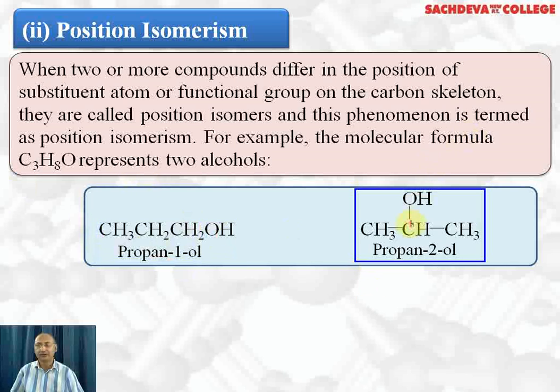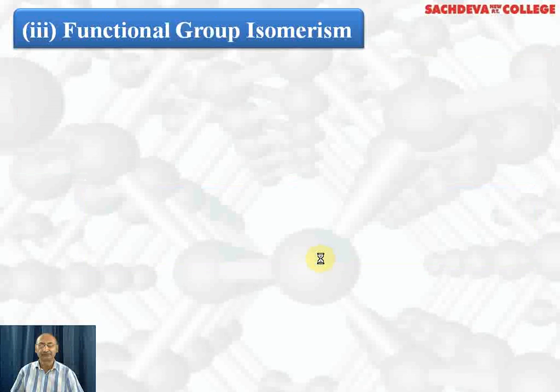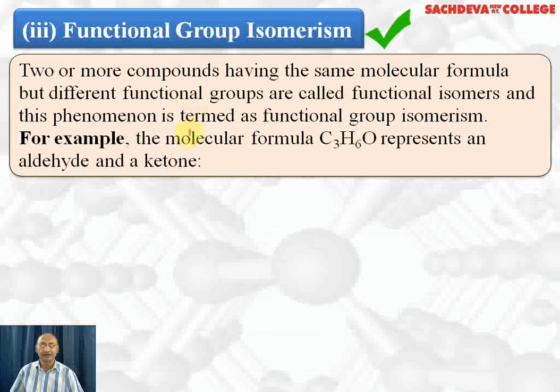Another isomer we have is 2-propanol. In 2-propanol also we have three carbon atoms. This is first, this is second, this is third. And to the second carbon the OH group is attached, so we call it propan-2-ol. So propan-1-ol and propan-2-ol are examples of position isomerism. Next we are taking functional group isomerism. Two or more compounds having the same molecular formula but different functional groups are called functional isomers, and this phenomenon is called functional group isomerism.